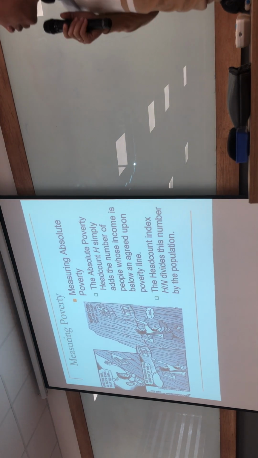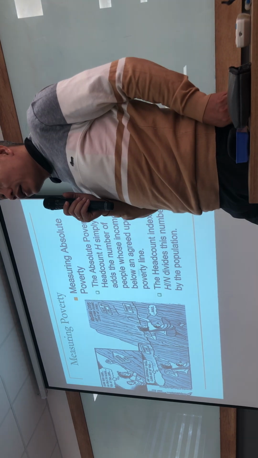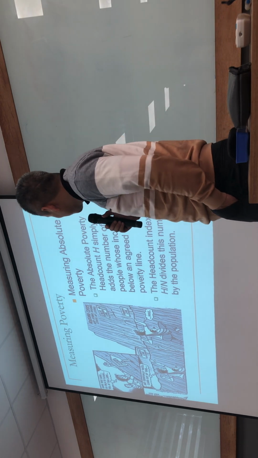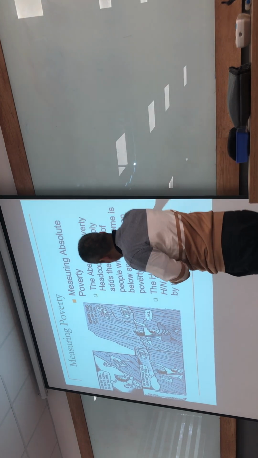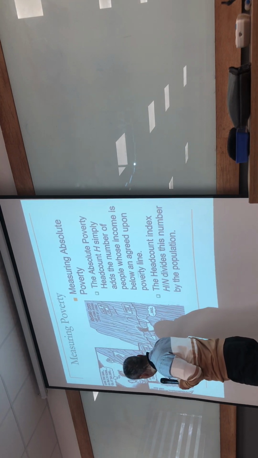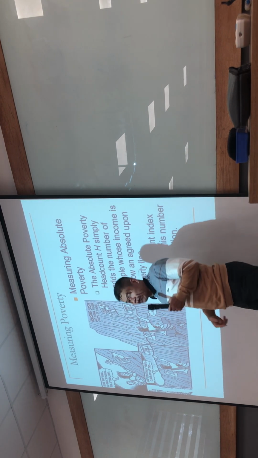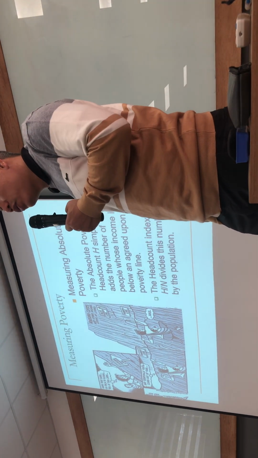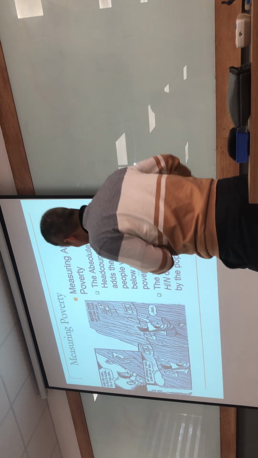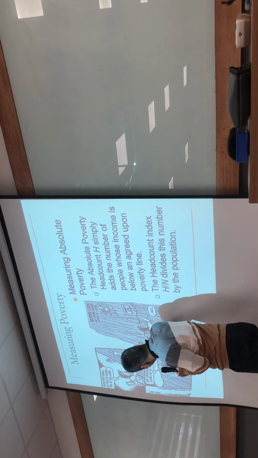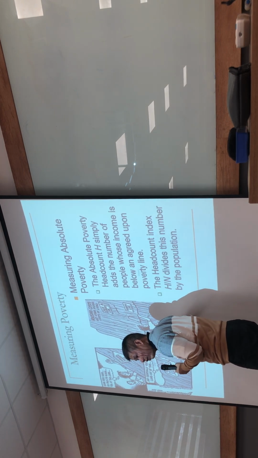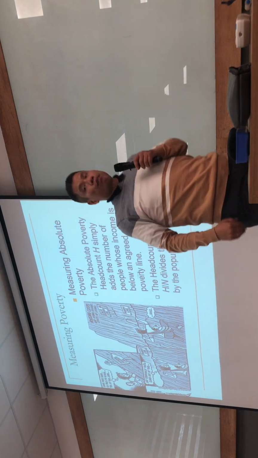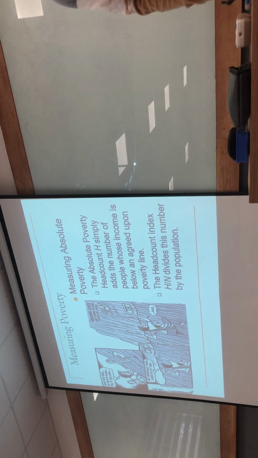So, measuring poverty. Firstly, we must have something that we call the poverty line. Poverty line here, and the poverty line by illustration there. You can see that the income of an individual must be higher than or equal to the poverty line to escape from poverty. So below the poverty line, they are poor. From the poverty line up, non-poor. And the poverty line is a specific level of income.